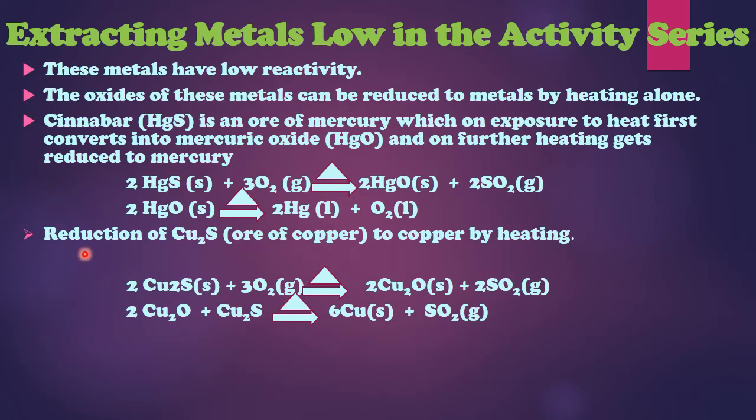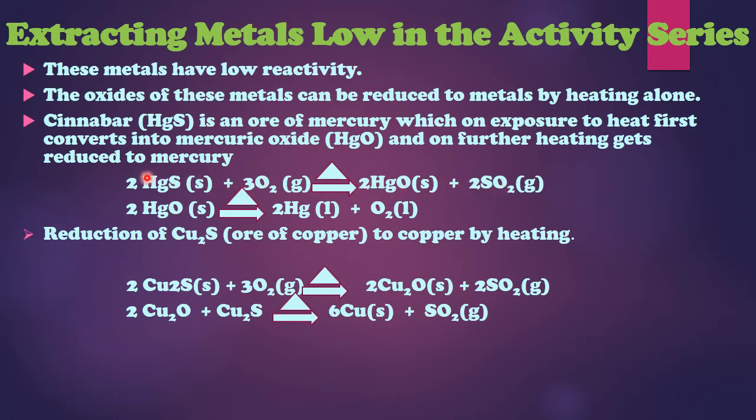Next metal that we need to study is copper sulfide. So it's called copper pyrite. This is the name of the ore. So copper sulfide is heated strongly in the presence of air. So in mercury also we were heating sulfide ore in the presence of air because oxygen was involved. So this process is called roasting.